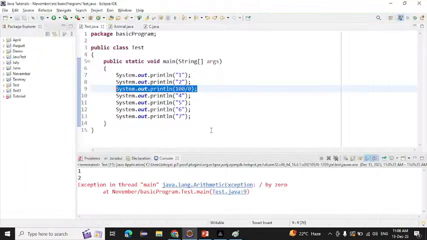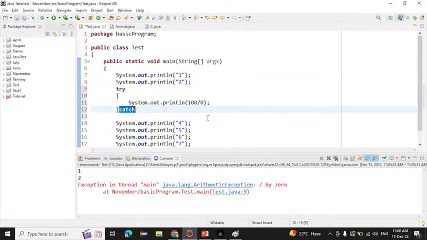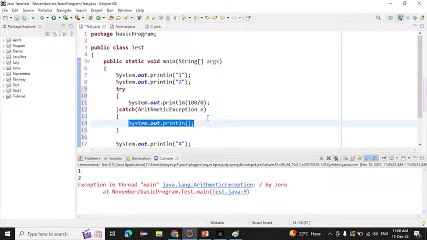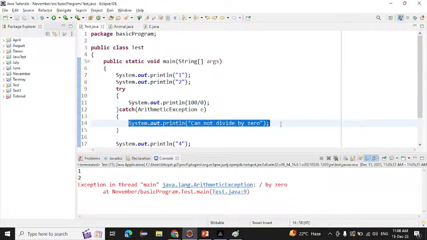But we don't want to interrupt our normal flow. So for that, what will we do? Simply, we'll use the try and catch block. Inside the try block, we will write the risky code, and inside the catch block, we will write the handling code. Whenever the exception occurs on this line, whatever it has to print, we write inside the catch block.